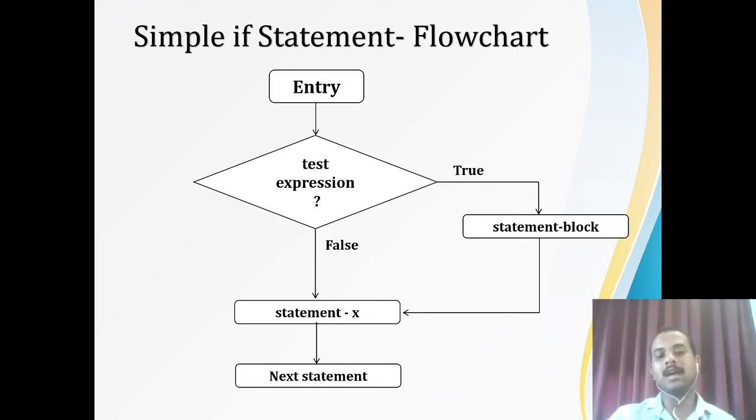Now let me consider the test condition is false. See here, it is coming to the test condition. It will check. If it is false, it will directly go to the statement X now. And then it is going to execute the next statement. So if it is false, you are not going to the statement block here. The true statement block will be skipped. But in both the cases, whether it is true or false, you are going to execute the statement X.